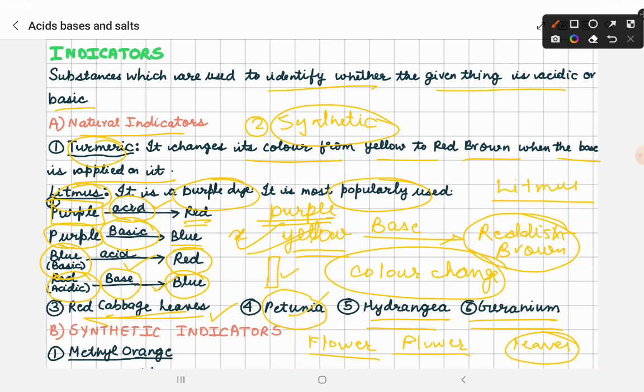So these can also act as natural indicators. In our next class we are going to study about the synthetic indicators.